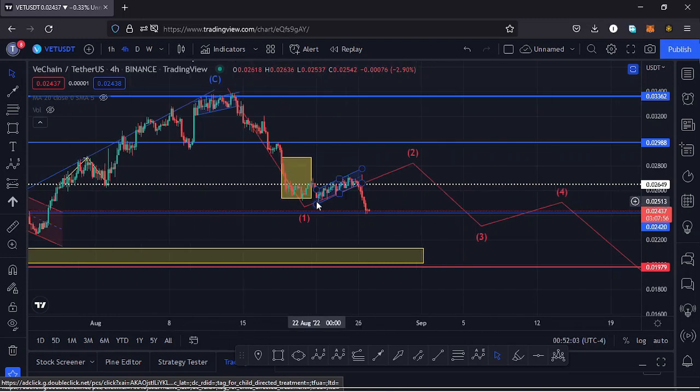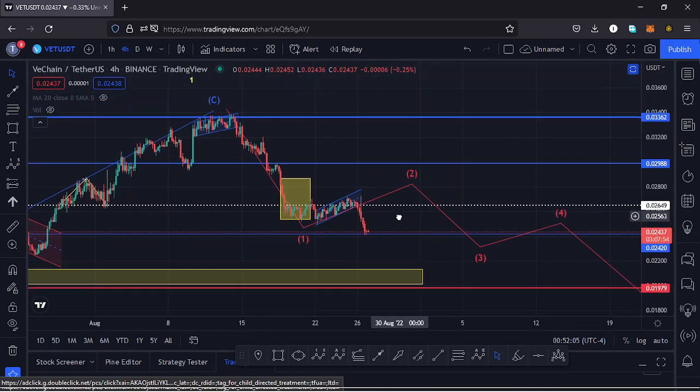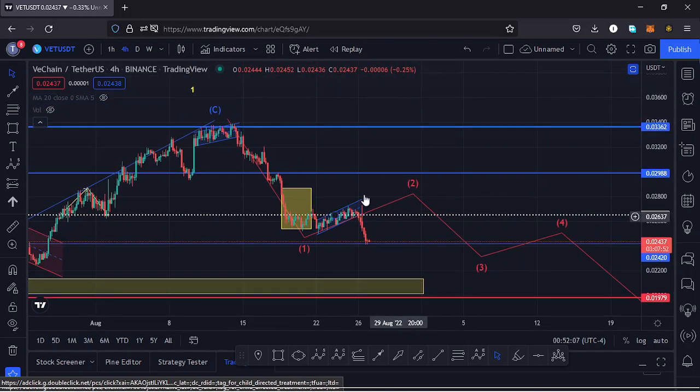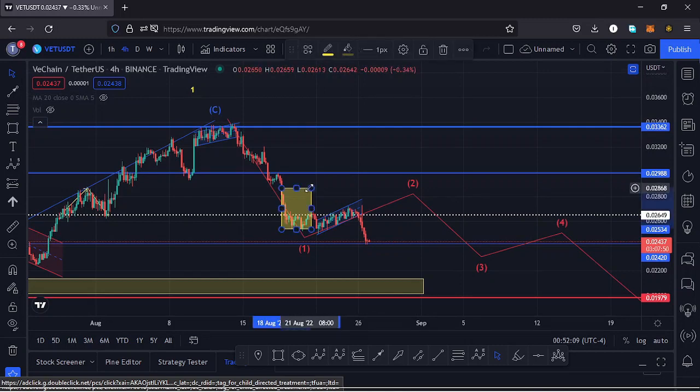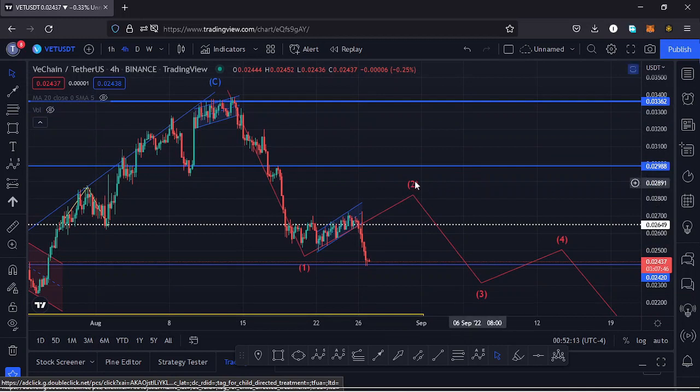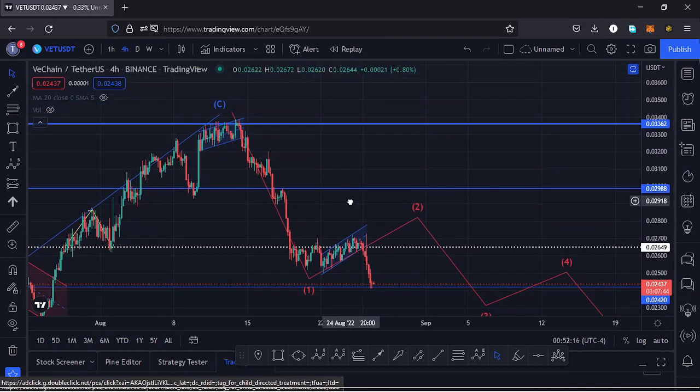And it's possible that maybe the high for that second wave is in, but I had a target area here on the charts for that second wave. Using the Fibonaccis, we can see whether it has done the minimum that we expect a wave 2 to do.